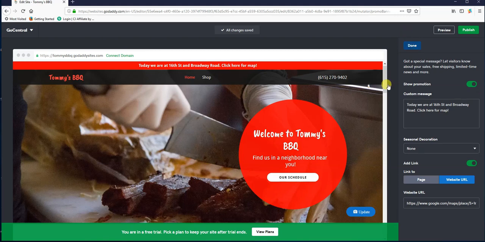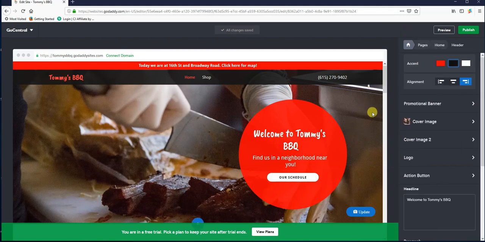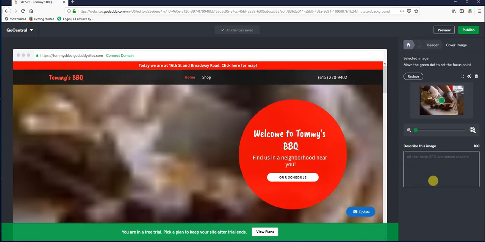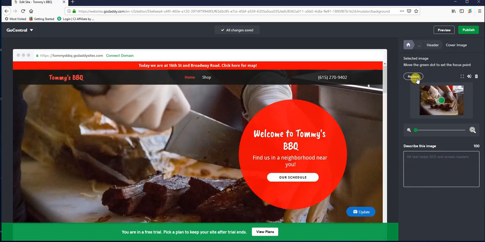So anyways, moving on. Let's click back here in the layout anywhere. That will bring us back to this screen. Now from here, after promotional banner, we can go ahead and choose cover image. So your image, you can replace it right here with something else. We'll do that in a second.